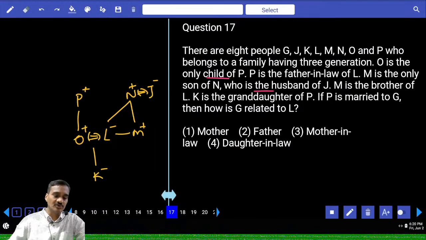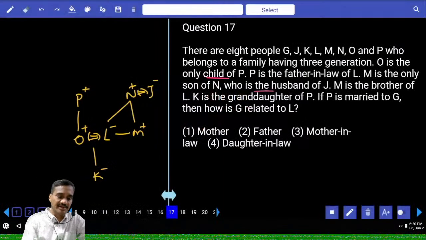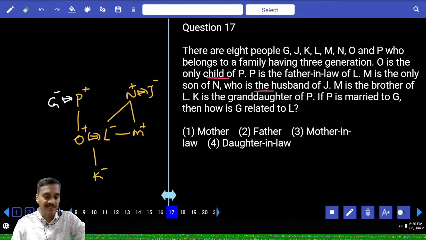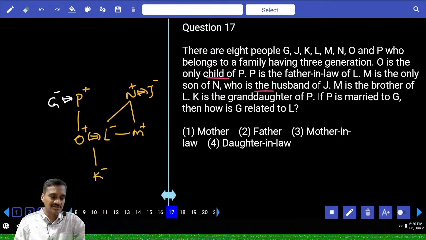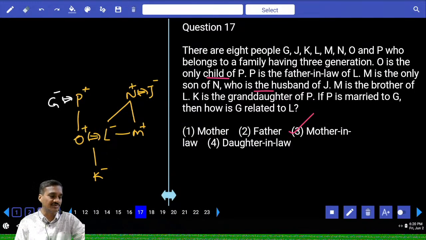How is G related to L? P and G are married. Now P is a male, G is a female. Then how is G related to L? That is L's husband's mother. Husband's mother is mother-in-law, choice 3.